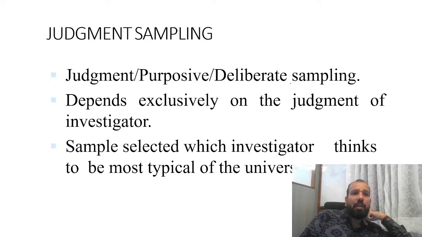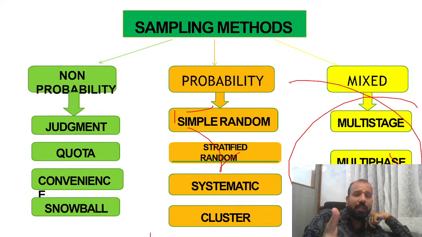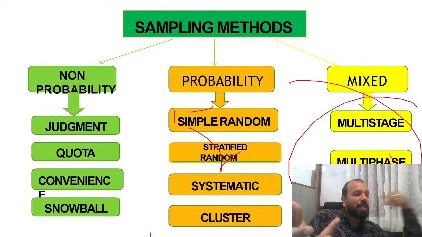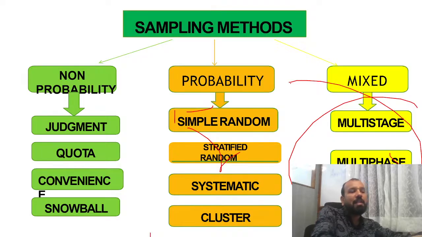In probability sampling, everybody is going to get an equal chance. Probability is all about random sampling; non-probability is non-random sampling. The literal meaning of probability sampling is that everybody is going to get an equal chance to be selected. And in non-probability sampling, everybody will not get an equal chance to be selected.